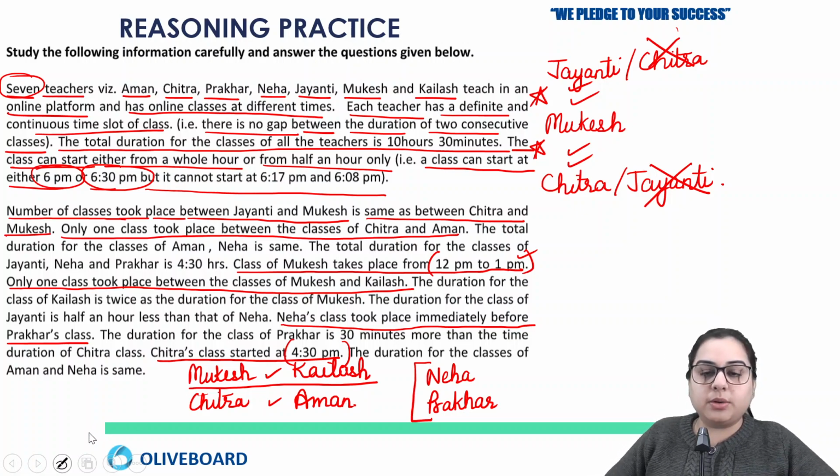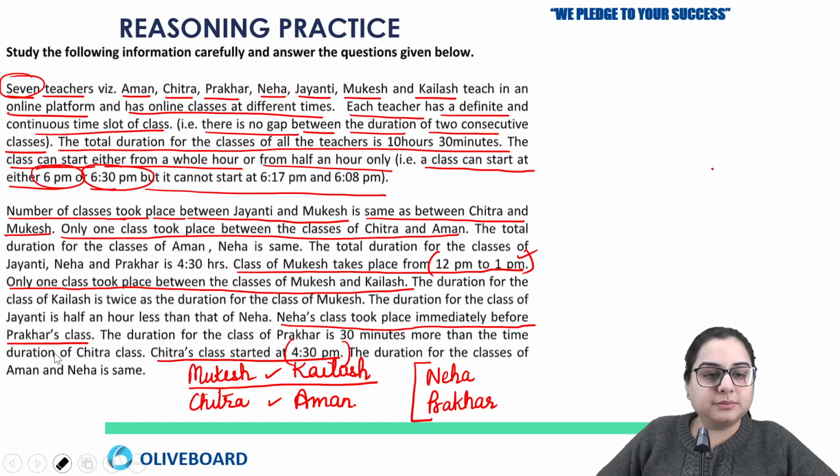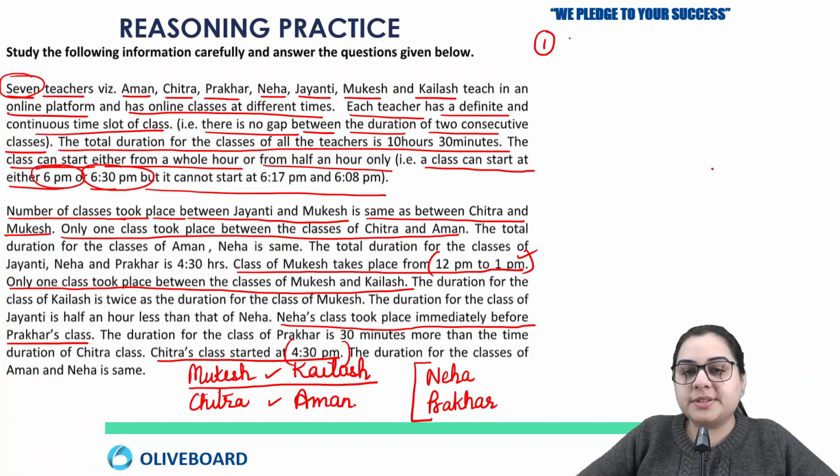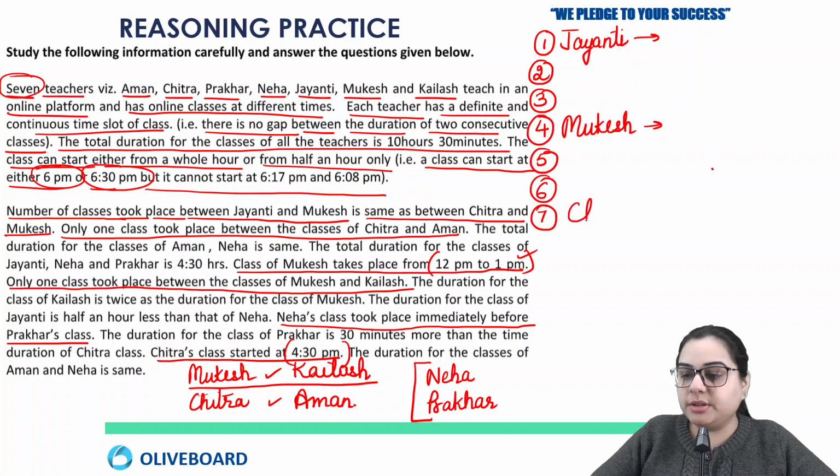Okay, so now we can write all these persons in sequence first. Only then can we proceed further. So the first session is taken by Jayanti. Second session we are not sure. Third session we are not sure. Fourth session is taken by Mukesh. Fifth session we are not sure. Sixth session we are not sure. And the 7th session is taken by Chitra. I hope this much is clear.